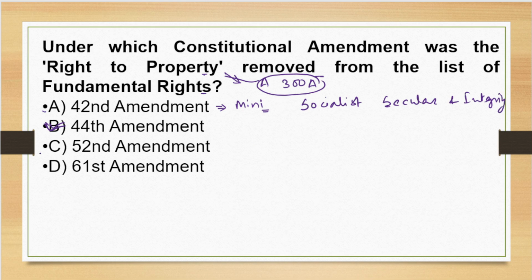Now, 52nd Amendment. The 52nd Amendment was the introduction of anti-defection law. Anti-defection law was introduced by the 52nd Amendment. It was in the 10th Schedule, right? And the 61st Amendment lowered the voting age from 21 to 18, right?